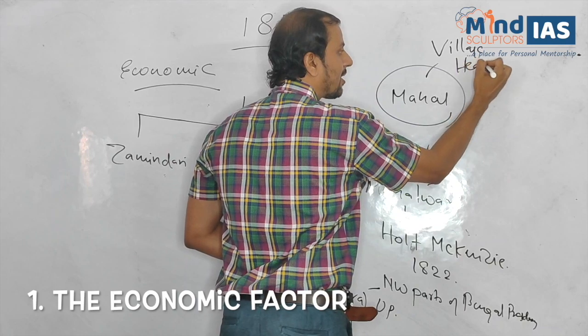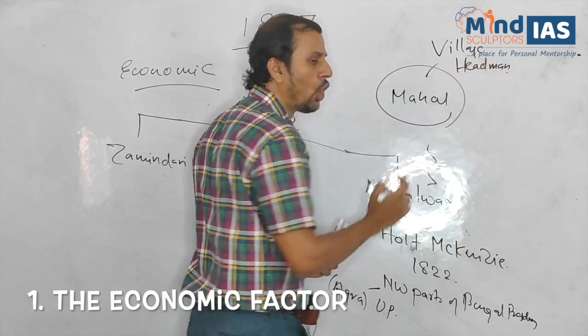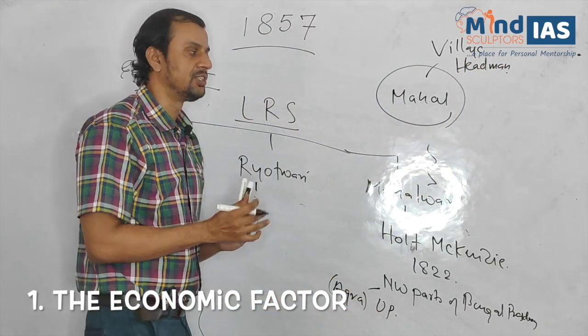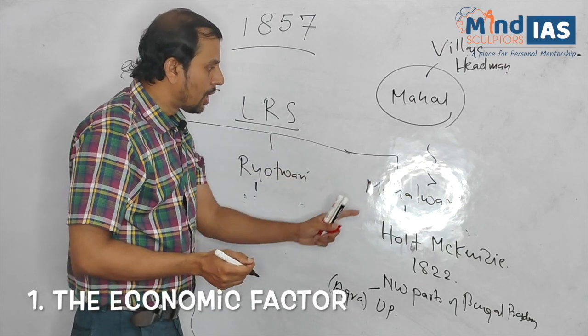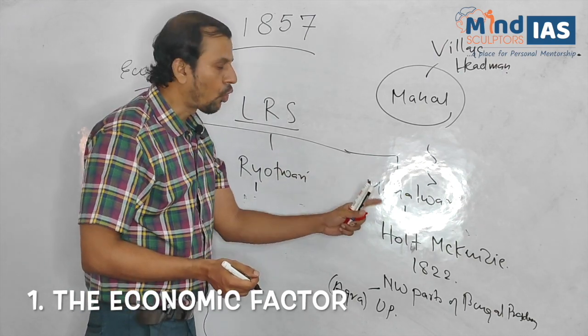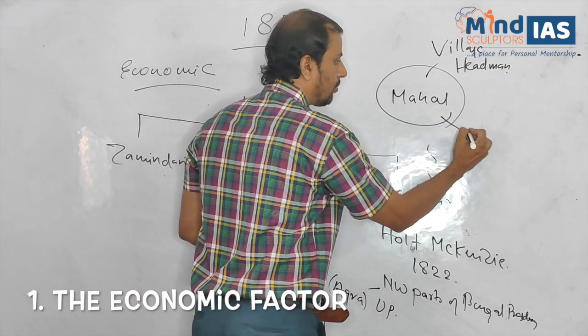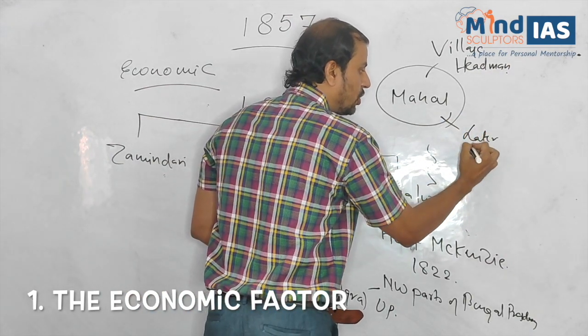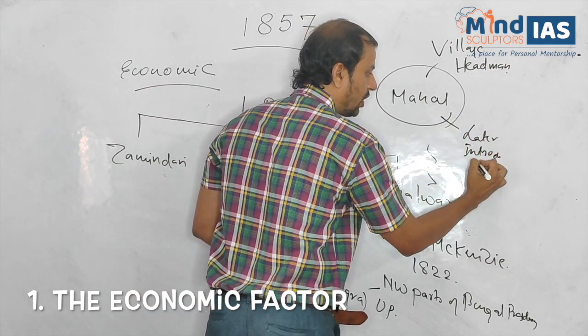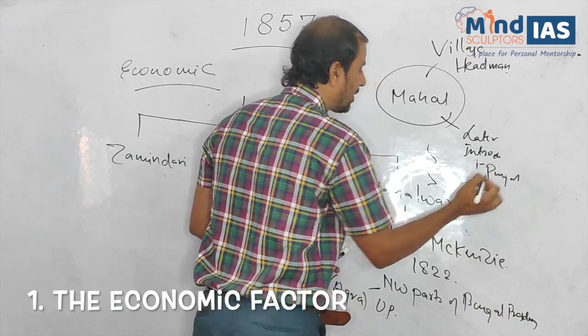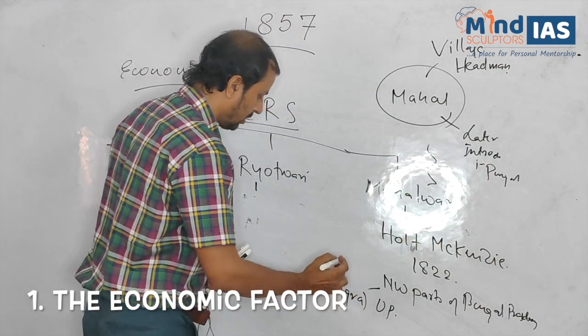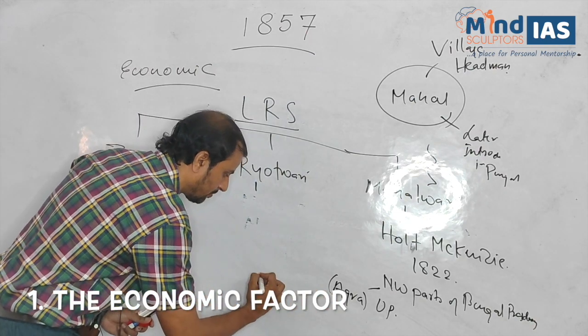Who collected the land revenue? Village headman on behalf of the villagers. Later, Mahalwari system was also introduced in Punjab. So we can draw on India map areas of Mahalwari system.